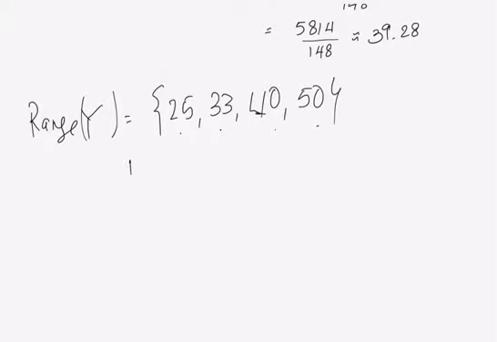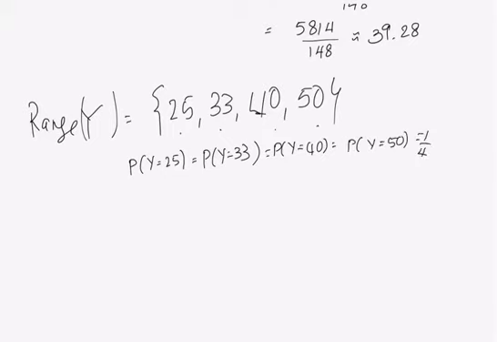So the probability that y is 25, or the probability that y is 33, or that it's 40, or that it's 50, they're all going to be a quarter. Okay? So now you have all the probabilities for all the values in the range of y, so you can also calculate the expected value of y. Well, before we calculate that, let's stop for a second and think about this intuitively. What do you think is going to be bigger, the expectation of x or the expectation of y?